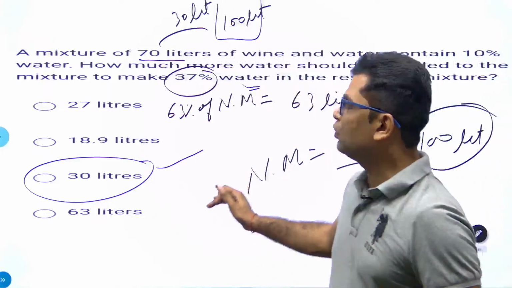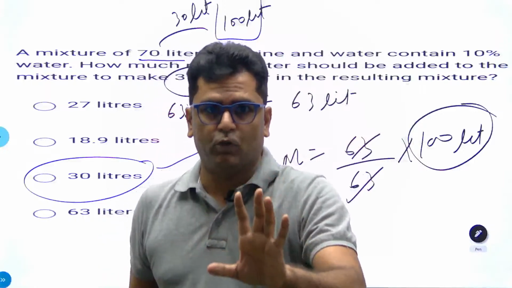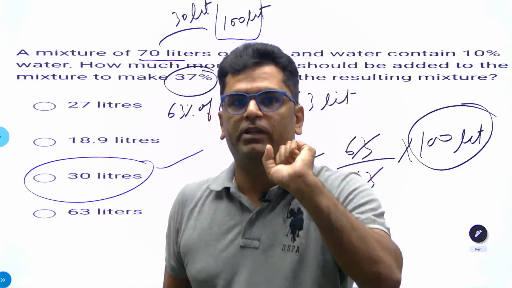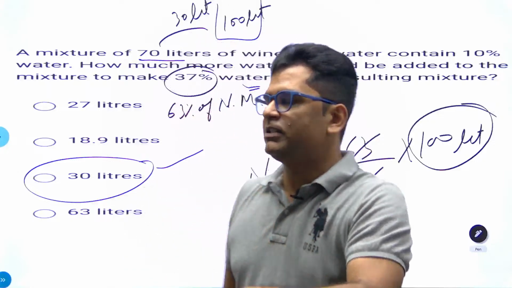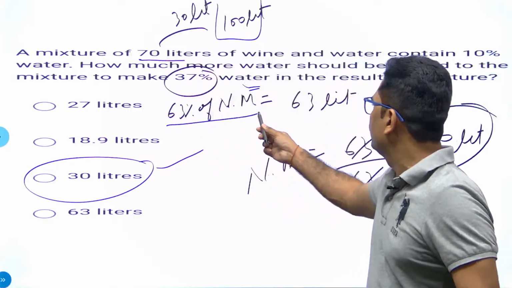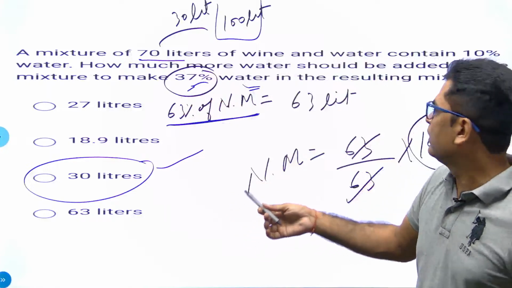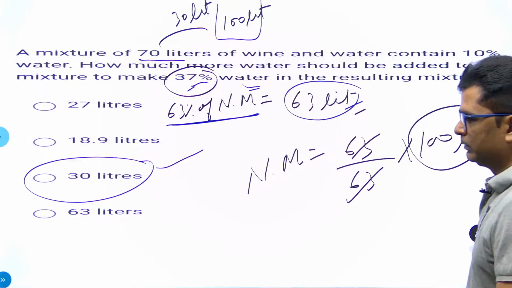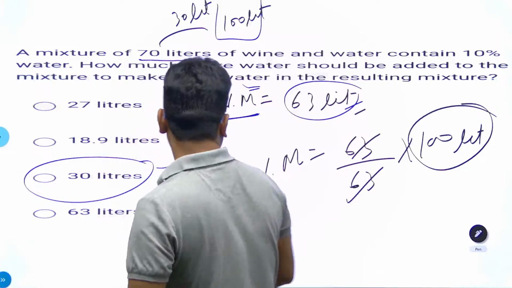So here we are not adding wine to it. It means wine will remain the same. The quantity of wine in the mixture will remain the same. Just stick to it, because we are adding water, so wine will remain the same, and just identify the percentage in the new mixture. In the new mixture, 37% is water, so 63% of the new mixture has to be wine, which is actually 63 liters. Is this point clear to everyone?